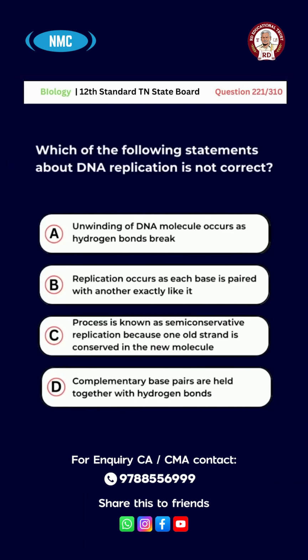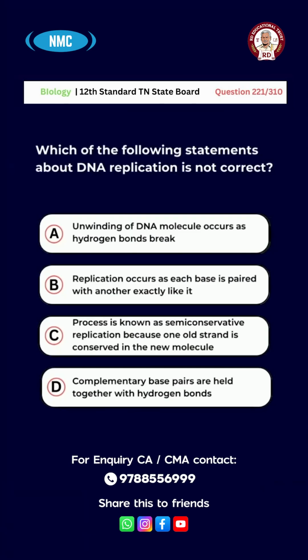Option A. Unwinding of DNA molecule occurs as hydrogen bonds break. B. Replication occurs as each base is paired with another exactly like it. C. Process is known as semi-conservative replication because one old strand is conserved with new molecule. D. Complementary base pairs are held together with hydrogen bonds.